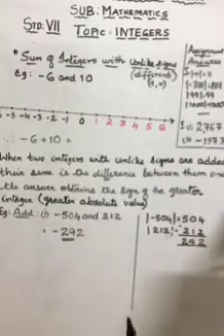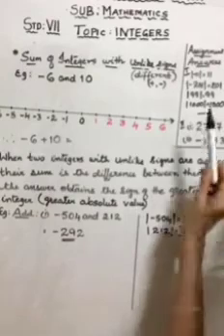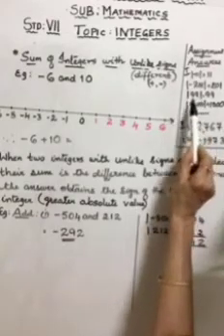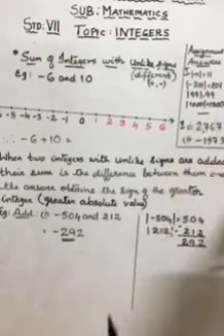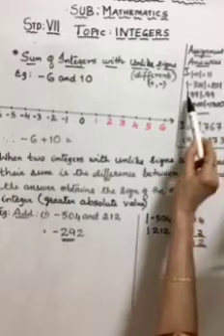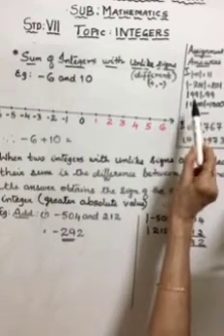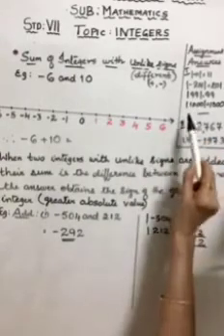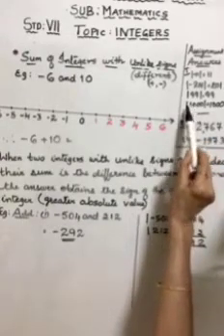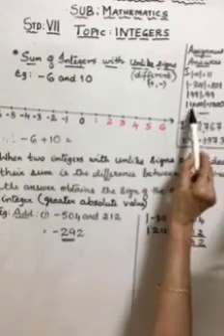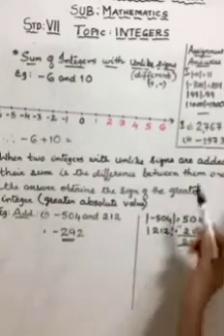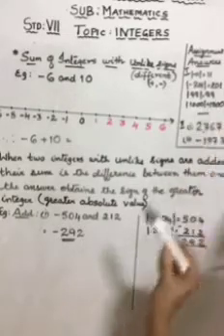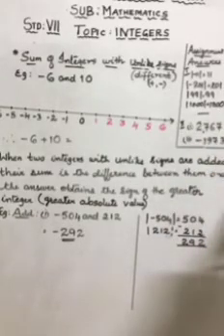Please check your answers as I am calling out. Absolute value of 99 is 99. You all remember, if there is no sign attached, it means positive integer, children. Next, absolute value of 1000 plus 1000 is 1000. If you can recall, all the absolute values are always positive.